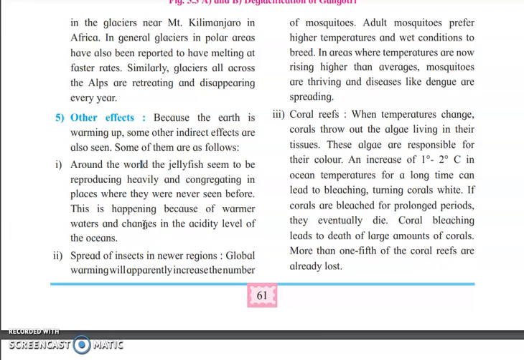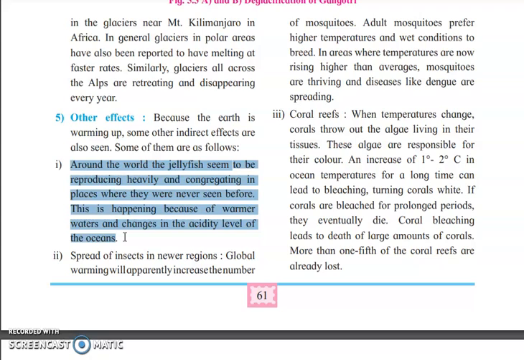The first indirect effect is that around the world the jellyfish seem to be reproducing heavily and congregating in places where they were never seen before. This is happening because of the warmer waters and the changes in the acidity level of the ocean. So we can see that nowadays jellyfish are being observed in lots of coastal areas. They release some poisonous substances which are harmful for the human body, and they may lead to a big disaster.